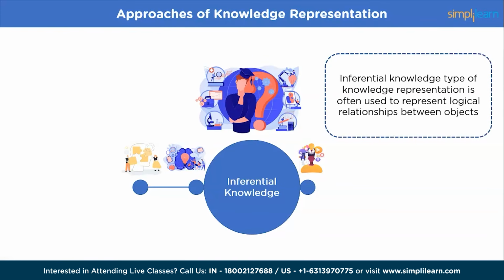Next, inferential knowledge. Inferential knowledge represents knowledge derived from other knowledge. This type of knowledge representation is often used to represent logical relationships between objects. For example, in a medical diagnosis system, a doctor might infer a patient's condition based on their symptoms. So the inferential knowledge is represented as: if a patient has a fever and a cough, they might have pneumonia. The patient has a fever and a cough, therefore the patient might have pneumonia.